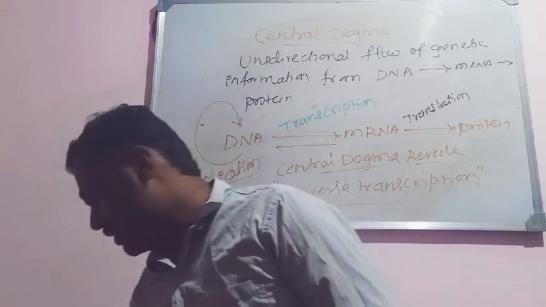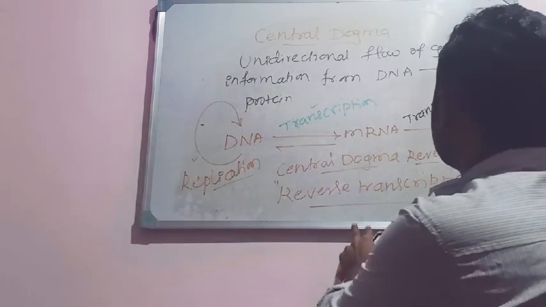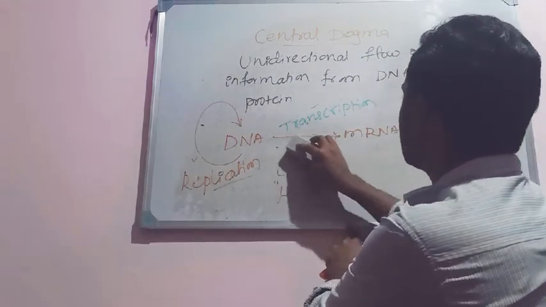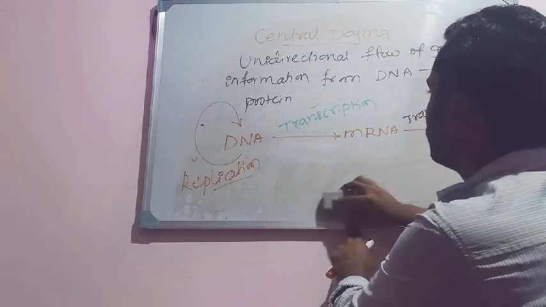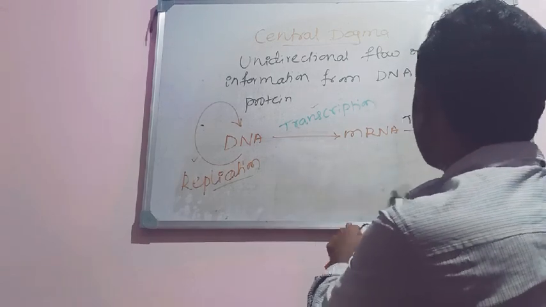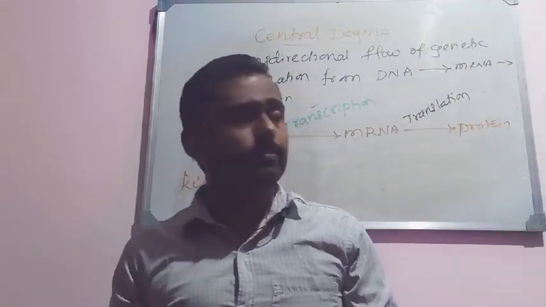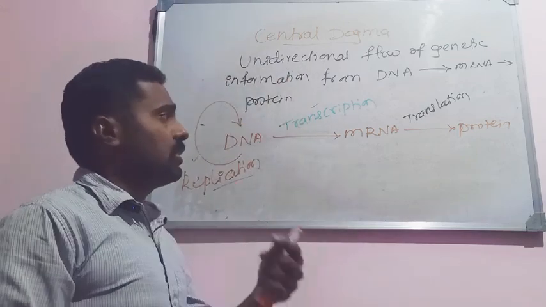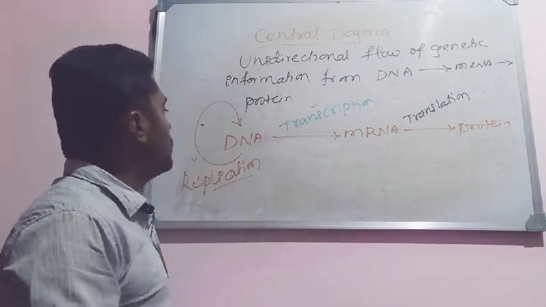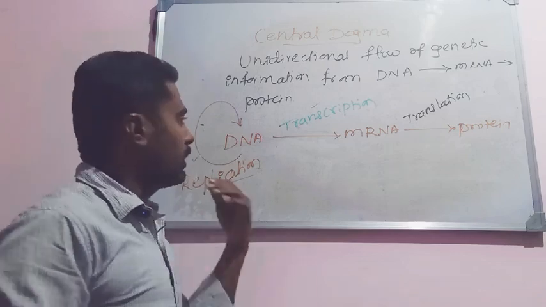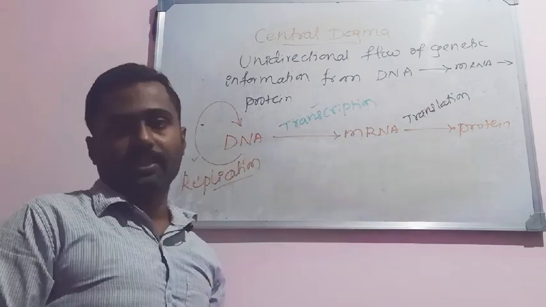So this is about the central dogma of molecular biology, the unidirectional flow of genetic information from DNA to RNA, and from RNA to protein. In upcoming classes, we will discuss the concepts of replication, transcription and translation.